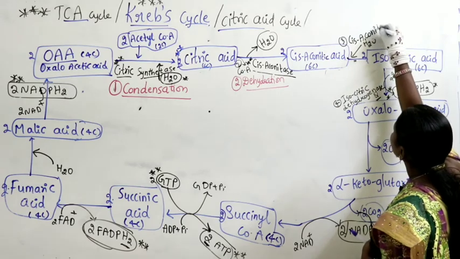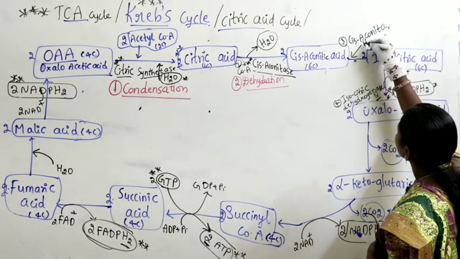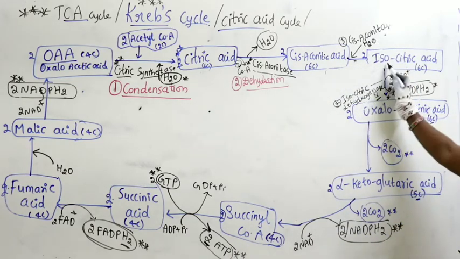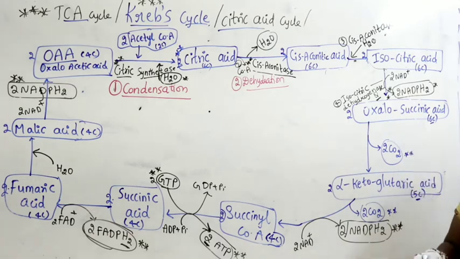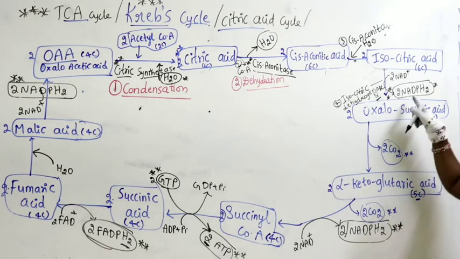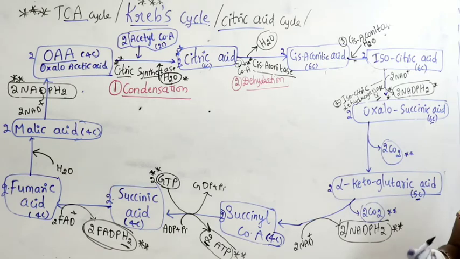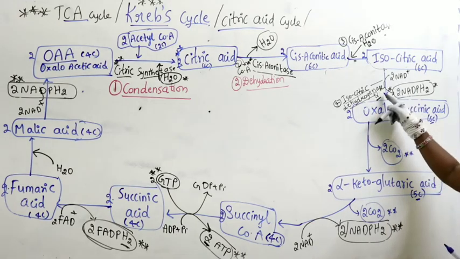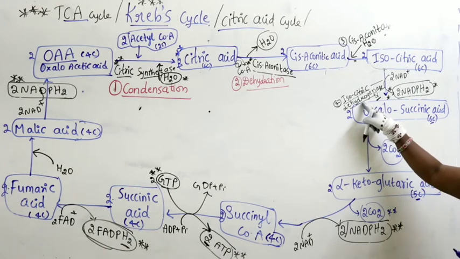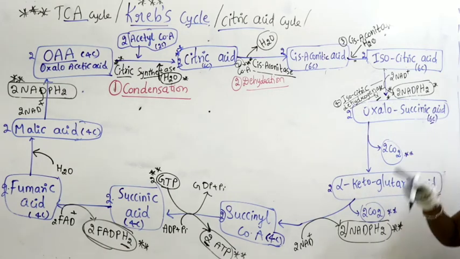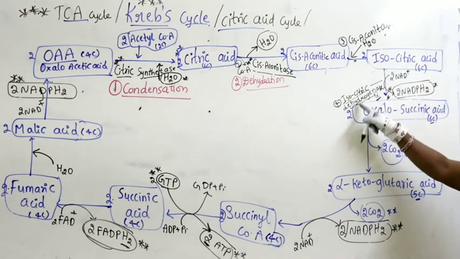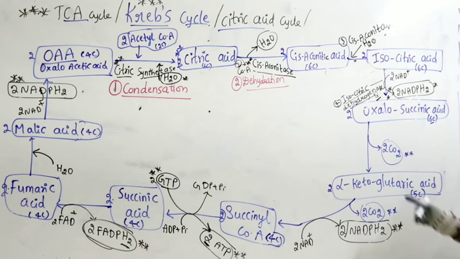Cis-aconitase. Right, in this water is added. What is the fourth enzyme? Isocitric acid is the name of the substrate. Wherever NADPH2 is produced, there what comes is dehydrogenase. So here isocitric dehydrogenase is nothing but name of the enzyme. Dehydrogenase will come whenever there is NADPH2. To that dehydrogenase add the name of the substrate. So isocitric dehydrogenase. Right. Next enzyme.